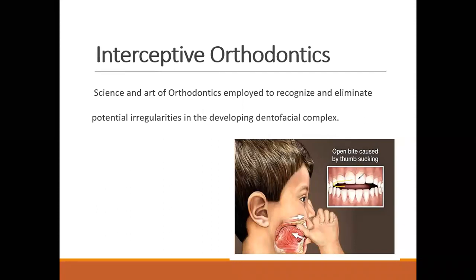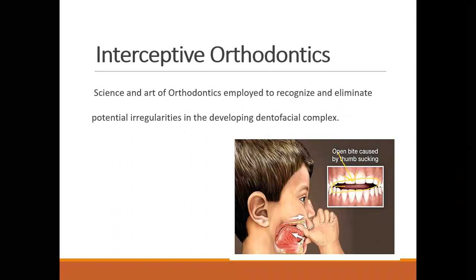This open space between the front teeth, due to the thumb sucking habit, is called open bite. There could be an open bite due to any other reason, but at the moment this open bite is due to thumb sucking. Because of continuous thumb sucking, what happens?